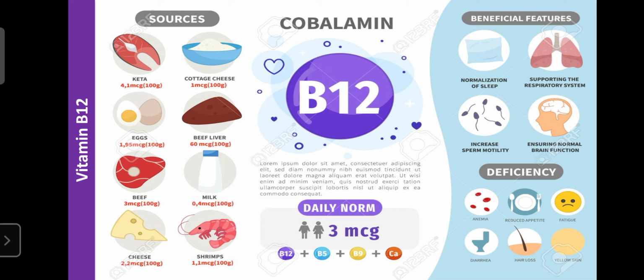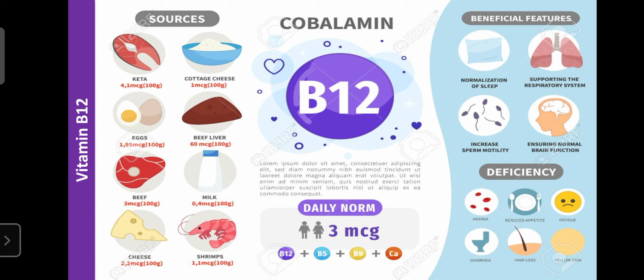In that condition, you can go for a vitamin B12 supplement, or multivitamin capsules and tablets are already available in the market. Reduced appetite leads to weight loss, and fatigue, diarrhea and even hair loss can occur due to deficiency of cyanocobalamin.